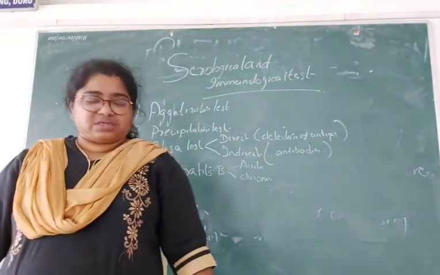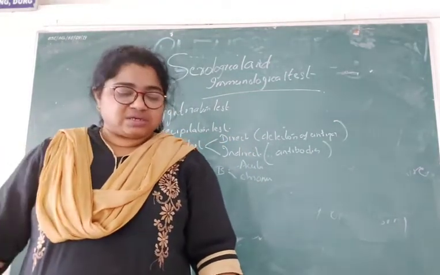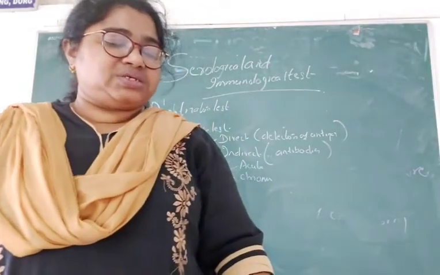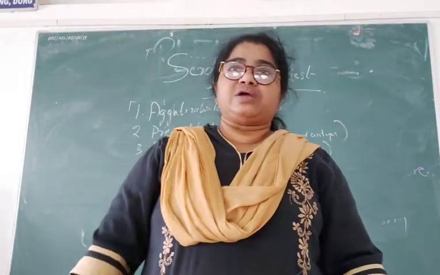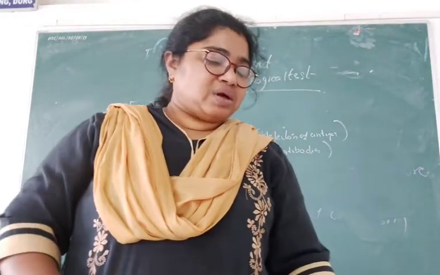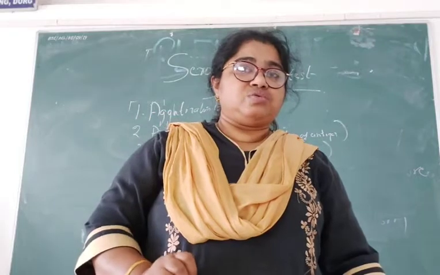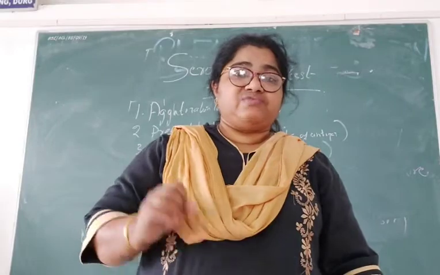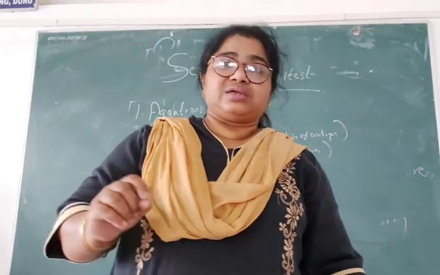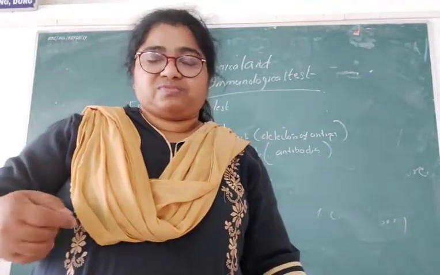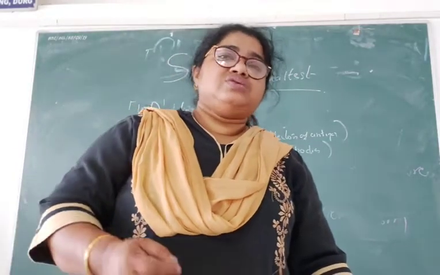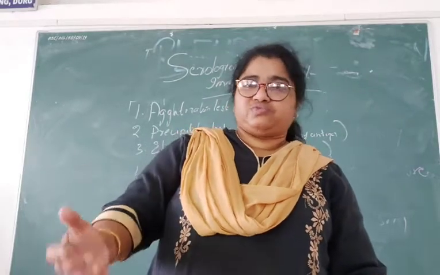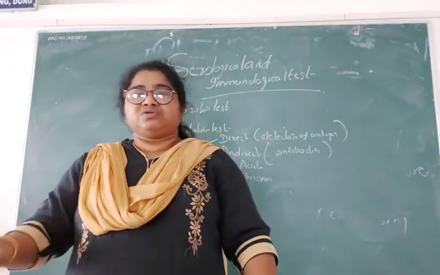The HBsAg is a very important parameter in diagnosing hepatitis B. Hepatitis B is usually transmitted through body fluids, like when we collect blood, if we get a prick and that fluid gets injected into our body. Or if we are doing any other procedures and the patient's fluid comes into our body, it will be transmitted.